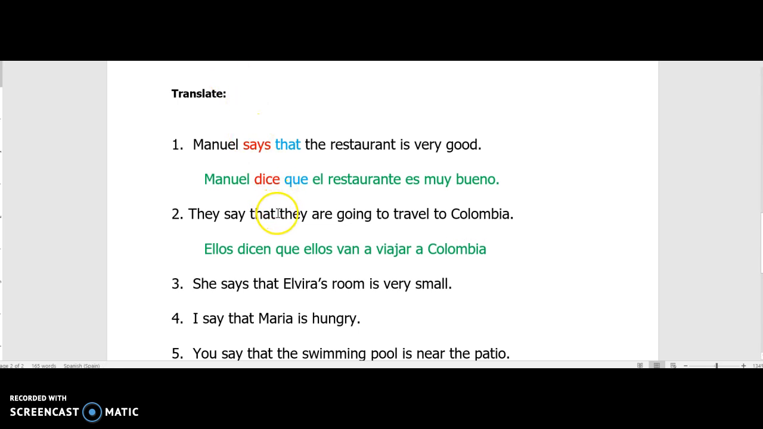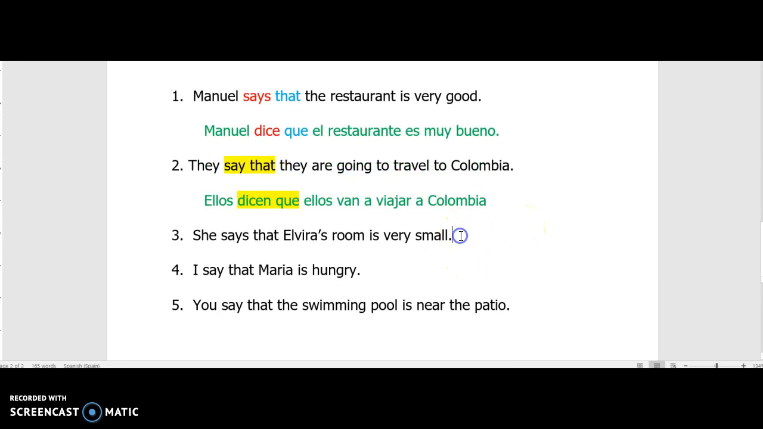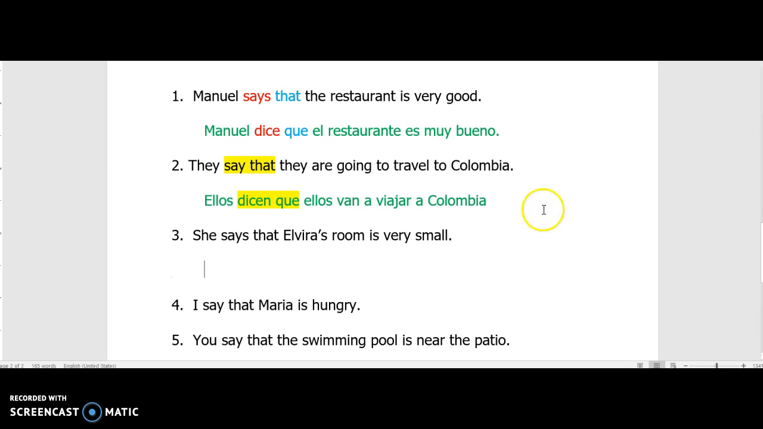Okay. So I want you to see this again. I'm going to highlight this, make it stand out. Say that, dicen que. That's going to happen a lot. See que a lot after the verb decir. All right. Let's do another one.